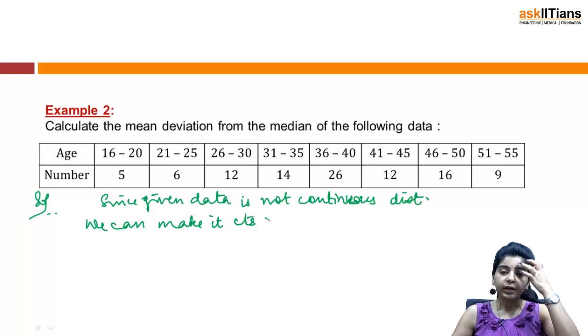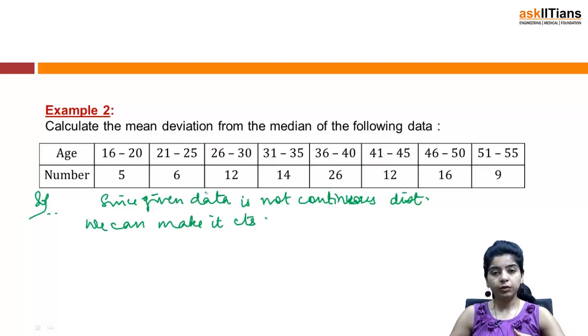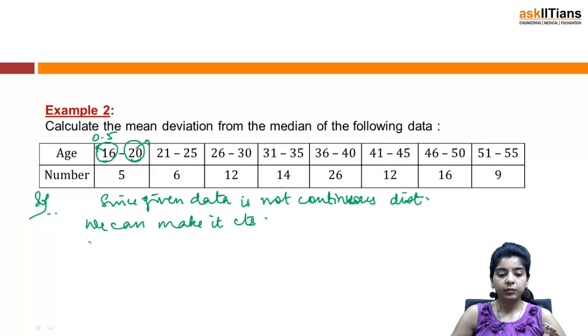How do you convert it into a continuous distribution? Here what you will do is we will just add and subtract 0.5 from both the limits. You will subtract 0.5 from this limit, you will add 0.5 to this limit. So it will become 15.5 to 20.5. Similarly, subtract 0.5 to get 20.5, add 0.5, it becomes 25.5. See, now the data becomes continuous.